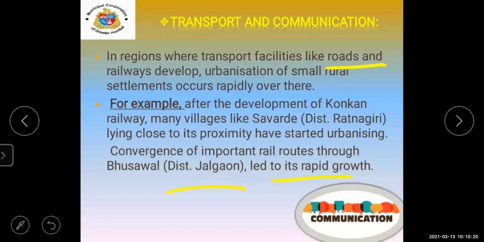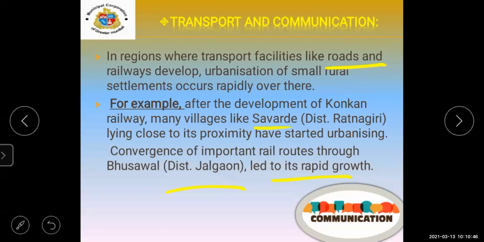They have given the example here of the Konkan Railway being developed. Many villages like Savarde in Ratnagiri district lying close to it are urbanizing. Why? Because the Konkan Railway is near to it and it is properly developed.